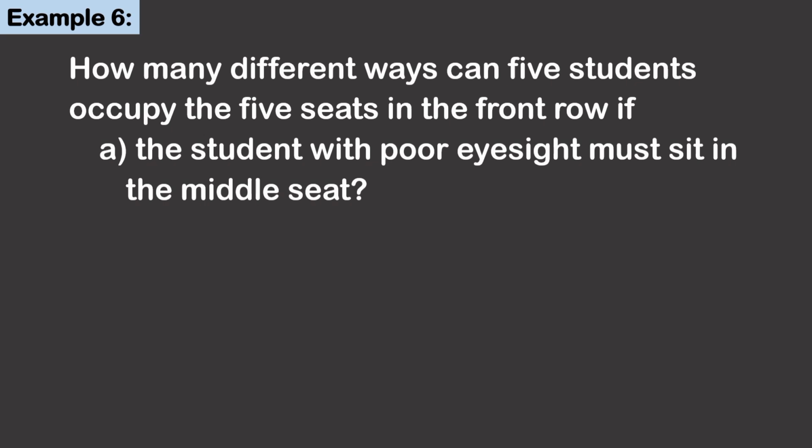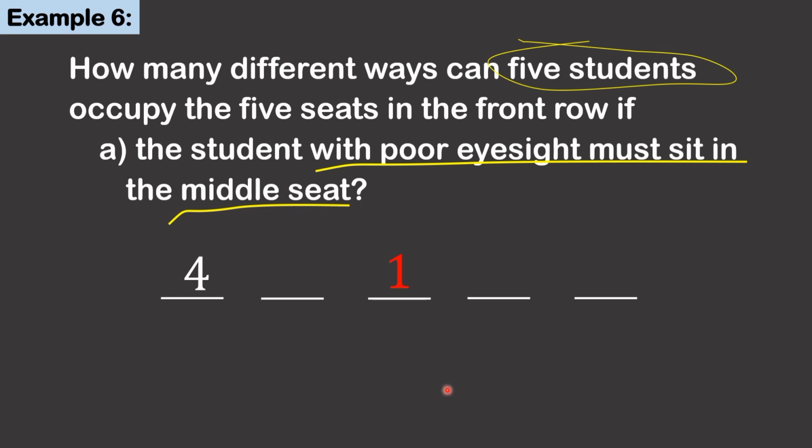Example 6. How many different ways can 5 students occupy the 5 seats in the front row if the student with poor eyesight must sit in the middle seat? There are 5 positions or seats for the 5 students. Since the student with poor eyesight must occupy the middle seat, there is only one choice for this seat. And the remaining 4 students can be arranged in the 4 other seats.